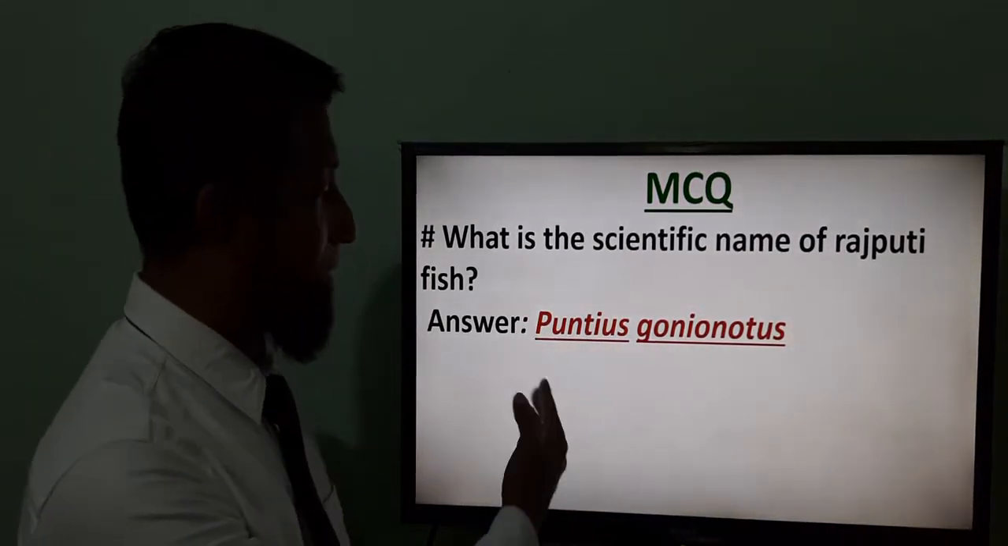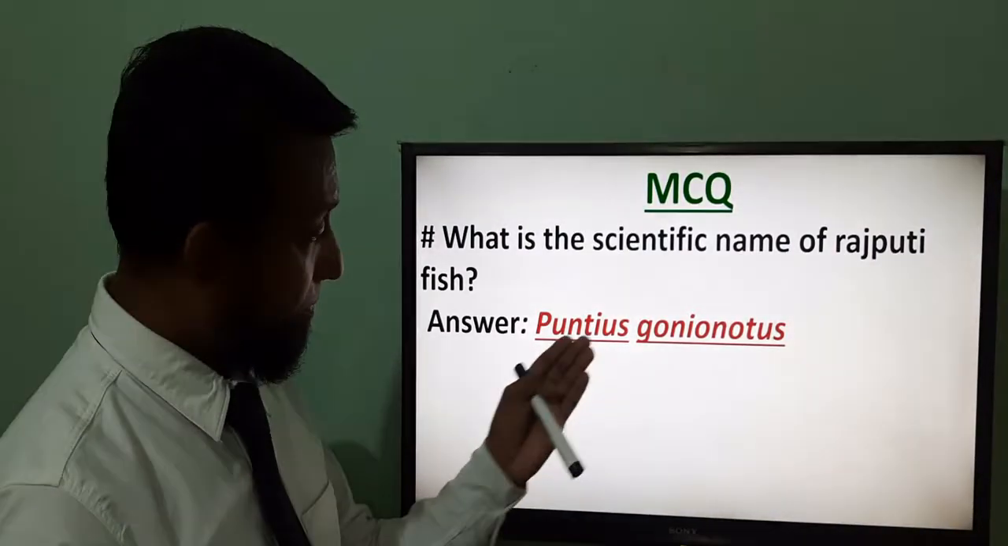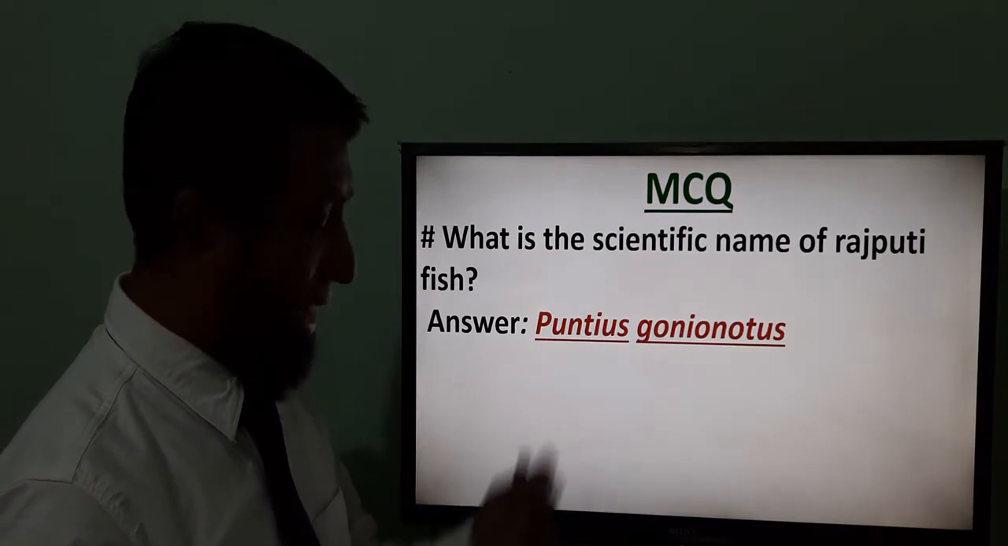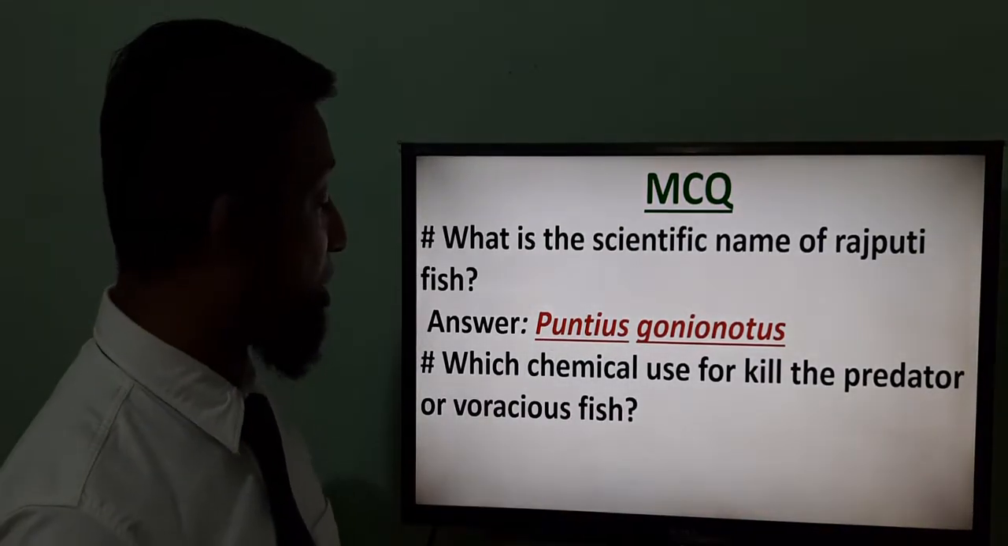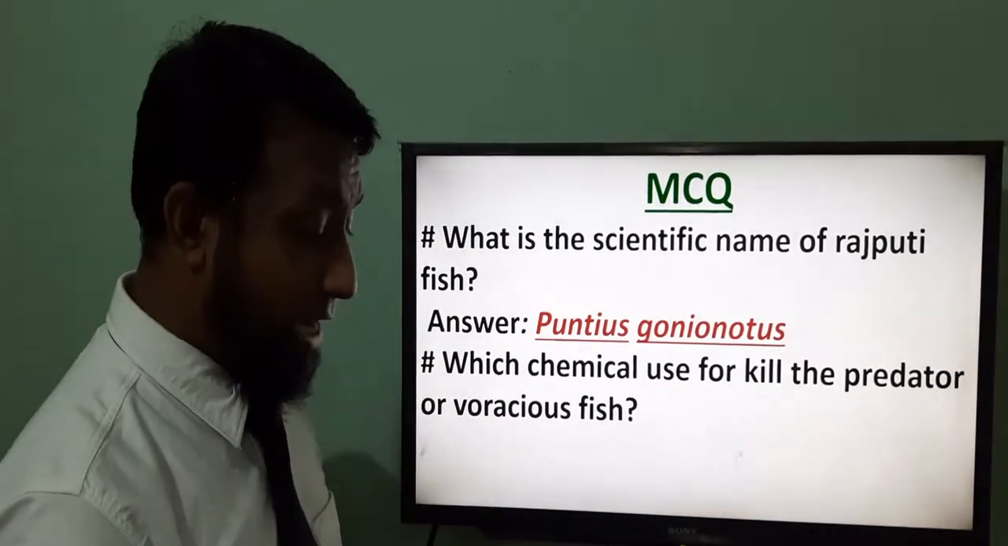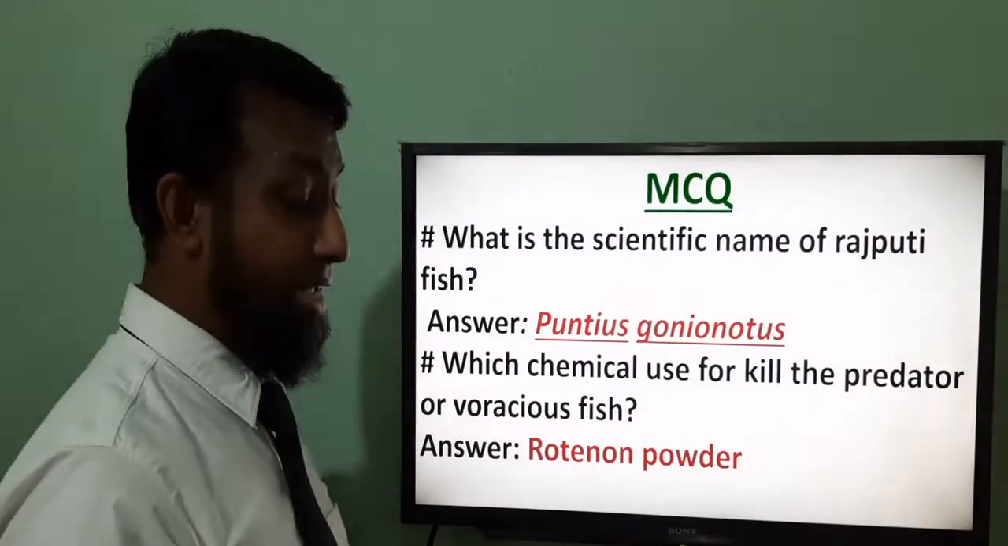You can get this MCQ and mention the spelling here. Then, which chemical is used to kill the predator or voracious fish? We know that it is rotenone powder, or the other option is bleaching powder as well.